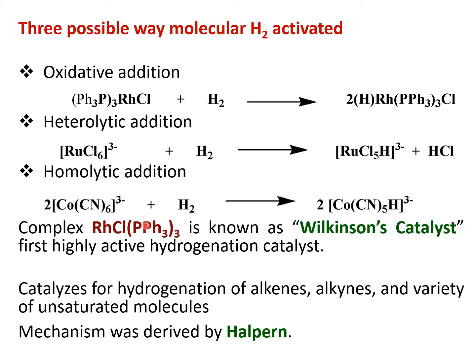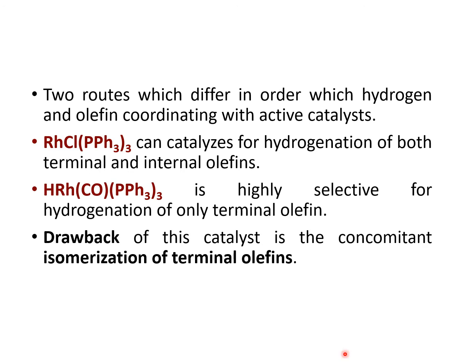This is what I call the first generation Wilkinson catalyst. It is not selective, but interestingly it can hydrogenate any kind of functionality present: alkene, alkyne, and a variety of unsaturated molecules, carbonyl, ketone, aldehyde, all can be hydrogenated. The mechanism of the Wilkinson catalyst was derived by the famous scientist Halpern. He is the one who developed the mechanism. There are two routes which differ in the order of hydrogenation.